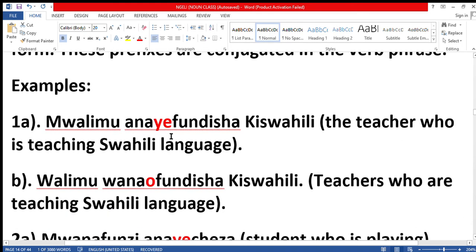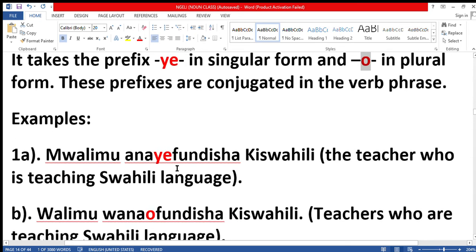Mwalimu anayefundisha Kiswahili. Mwalimu anayefundisha Kiswahili. The verb here is fundisha. Then here it implies the one who. Okay, mwalimu anayefundisha, the teacher who is teaching Swahili language. You know, Kiswahili is the Swahili language. Mwalimu anayefundisha Kiswahili. Fundisha, the verb. Ye is implying the one who is. Then na is a present tense, and a prefix for the third person.